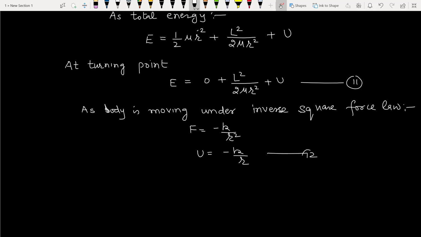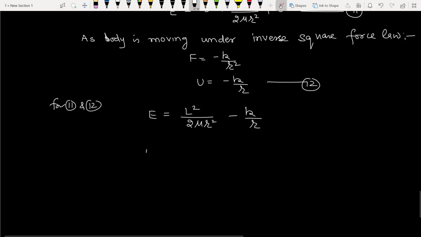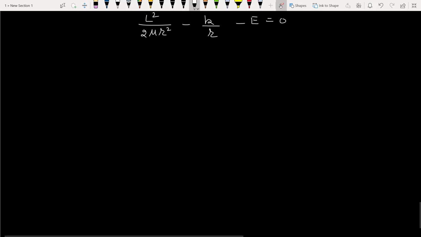So from 11 and 12, total energy will be E equals L square upon 2 mu r square minus k by r. We can rewrite the equation with E going to the other side, so it becomes minus E. So it is a quadratic equation in 1 by r.